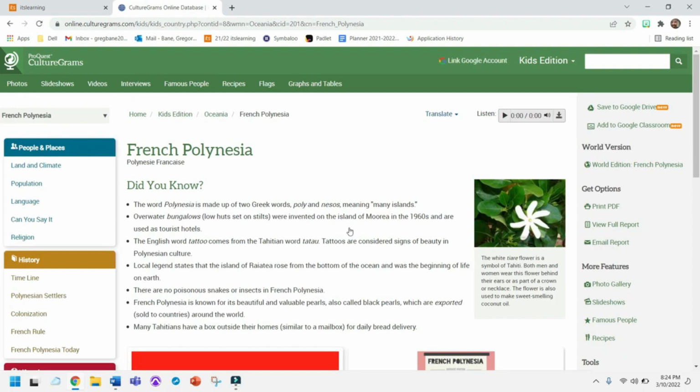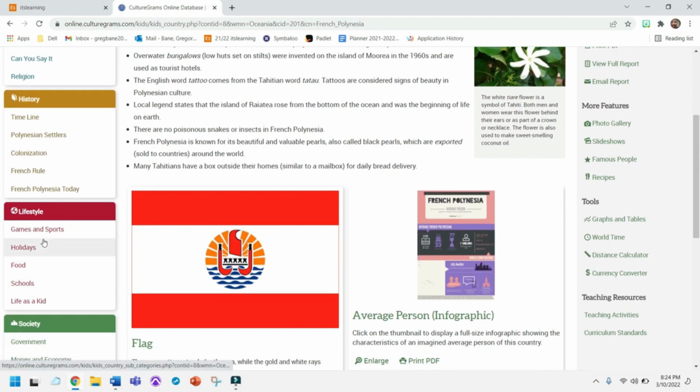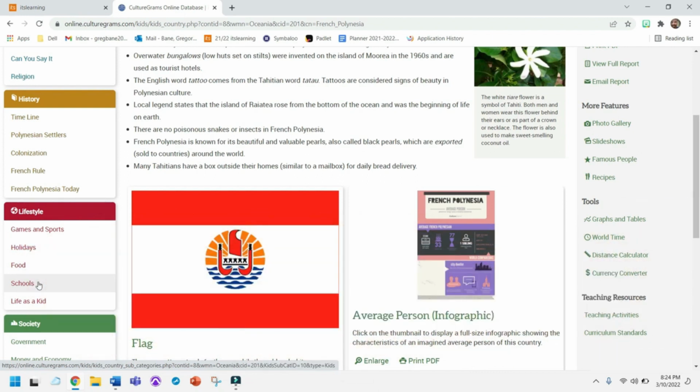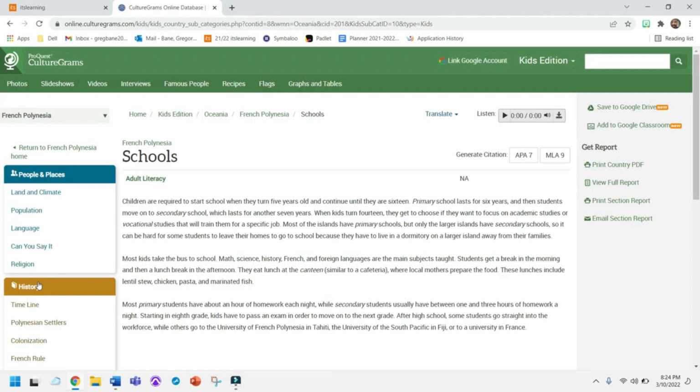If you decide to click on French Polynesia like I did, this will come up, and what you're going to do is head over to the left side of the page and scroll down until you see Lifestyle. You're right here on Lifestyle, except you're just going to look at schools. Right here, schools. So if you find that, you're going to click on it. Now, you may be in a country that doesn't have that tab. If it does not say schools, you need to jump out of there and head over to another country. Most of them will have that schools tab, but if you come across one that doesn't, you need to go to another country.